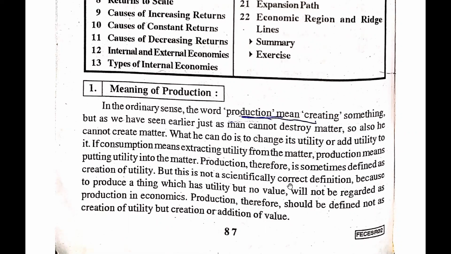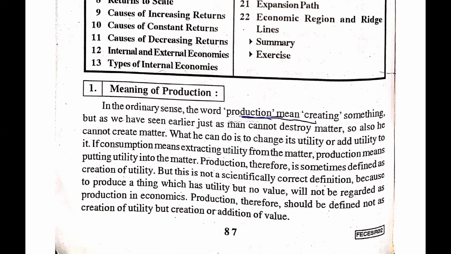But this is not a scientifically correct definition, because to produce a thing which has utility but no value will not be regarded as production in economics. Production, therefore, should be defined not as creation of utility but creation or addition of value. So, guys, the term widely used here is utility. Now, what is utility? Utility means satisfaction.